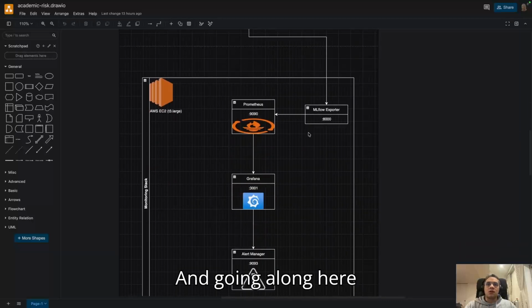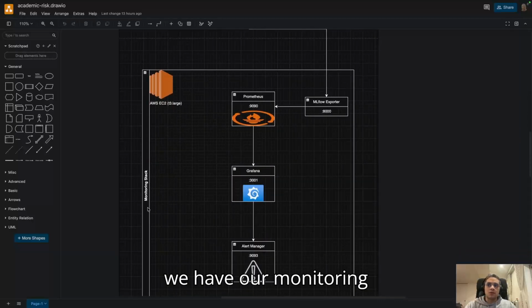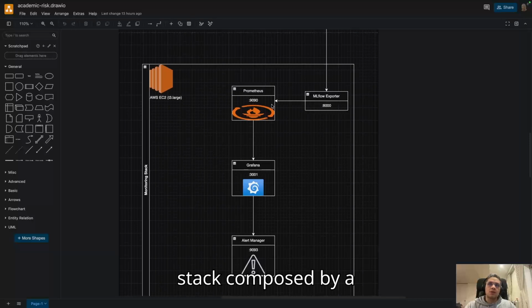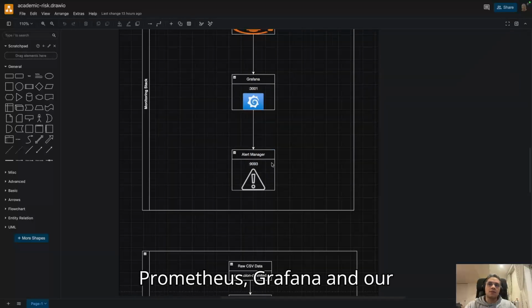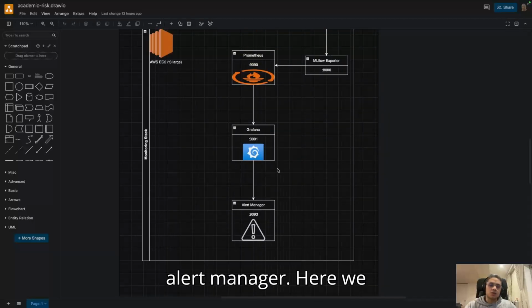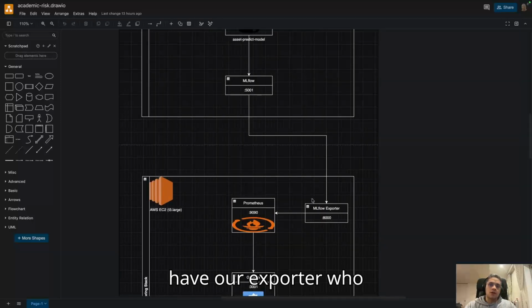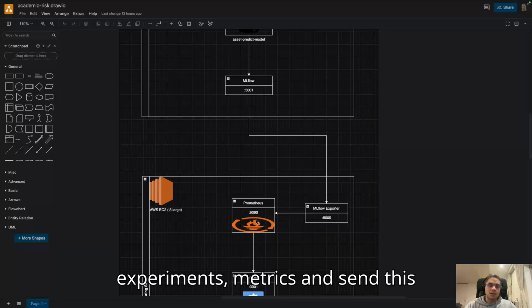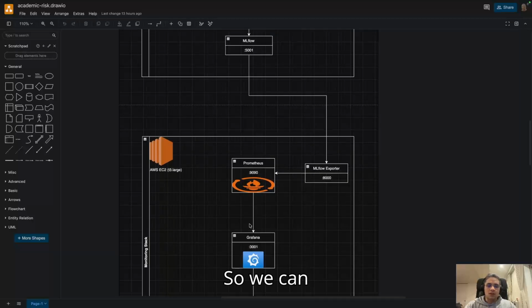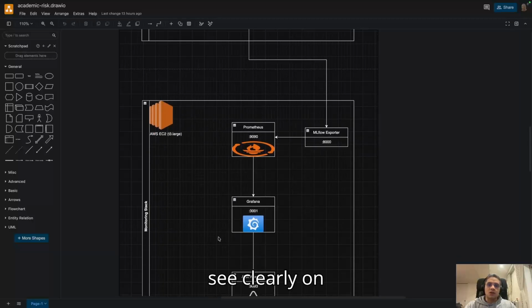And going along, here we have our monitoring stack composed of Prometheus, Grafana, and our alert manager. Here we have our exporter who gets all the experiments metrics and sends this to Prometheus so we can see clearly on our Grafana dashboards what is happening and how our training is going.